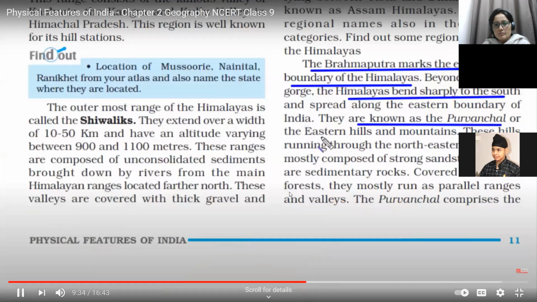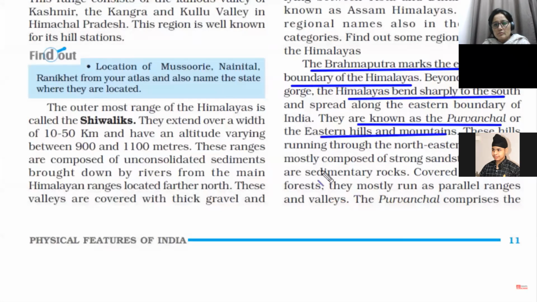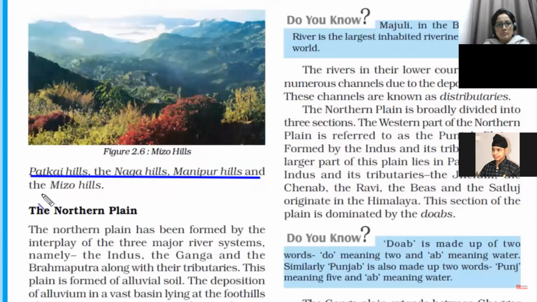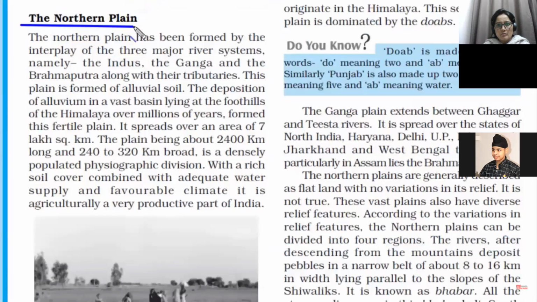As we have read earlier that the land over here is low, there's a depression in the land. Hence, due to the running of Brahmaputra river, a lot of sedimentary rocks have accumulated over time, and vegetation is also very dense. And due to this kind of combination, there are many parallel ranges and valleys. So some of the hills that comprise the Purvanchal are Patkai Hills, the Naga Hills, Manipur Hills, and the Mizo Hills. And the next feature is the north.